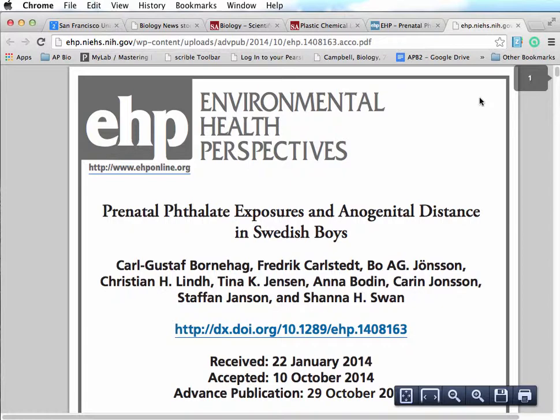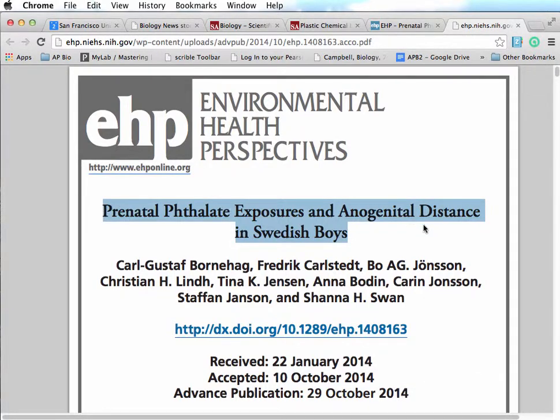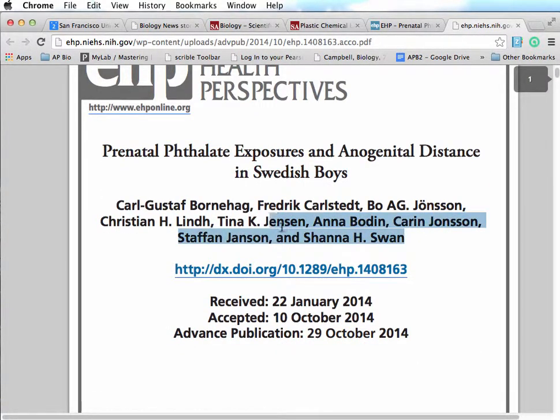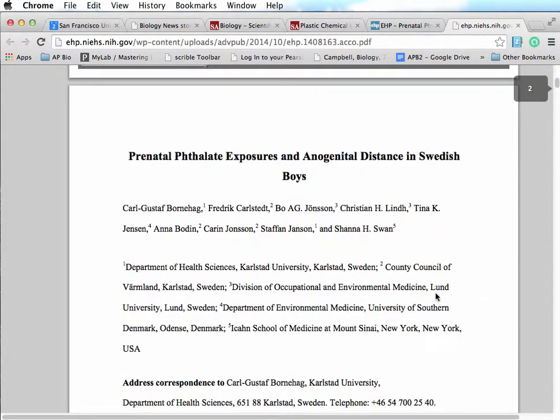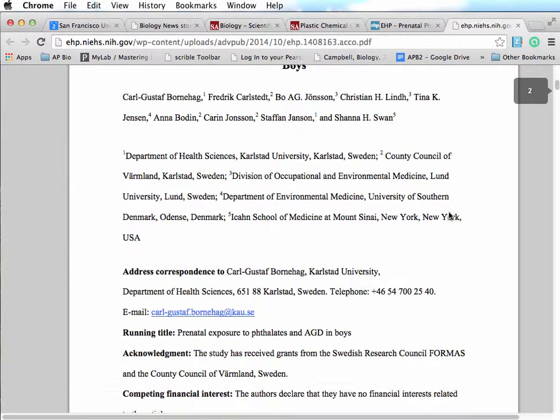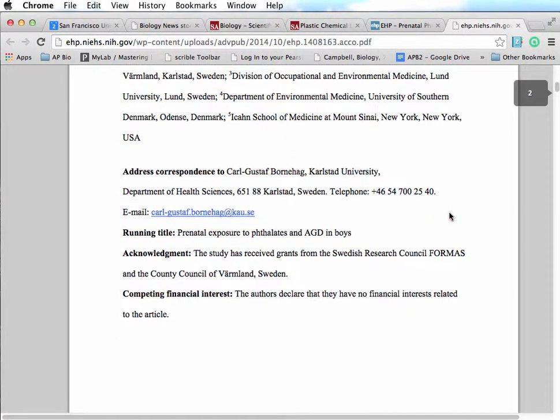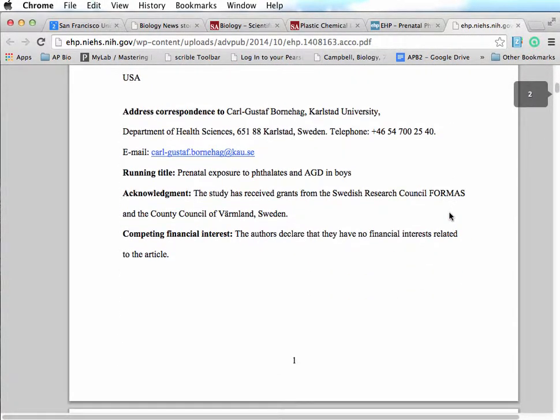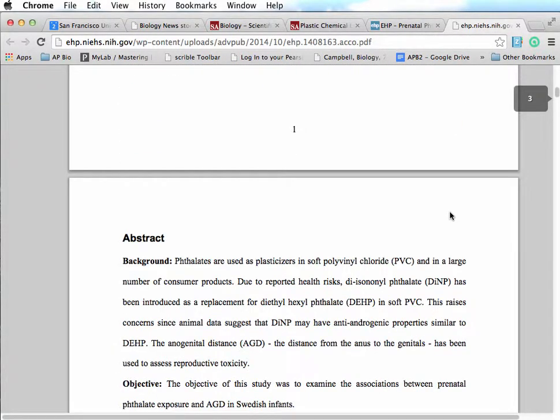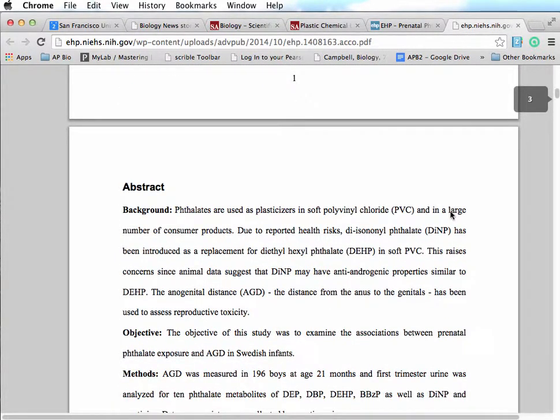Okay, and so this is how a scientific paper will look. At the top of the paper will be the name of the study, and it will have all the scientists who helped carry out the study, with the first person's name being the primary investigator, or the person who headed up the study. And then below that is information about who those people are and where they're from, and how to get in touch with them.